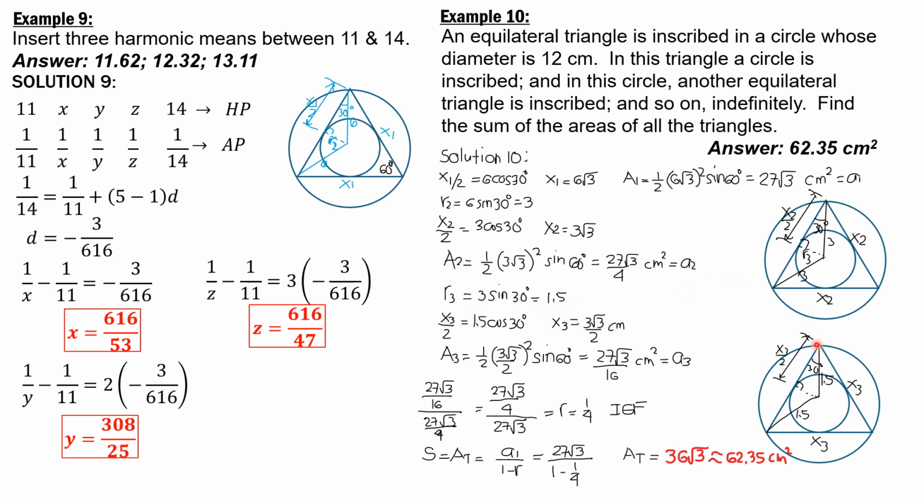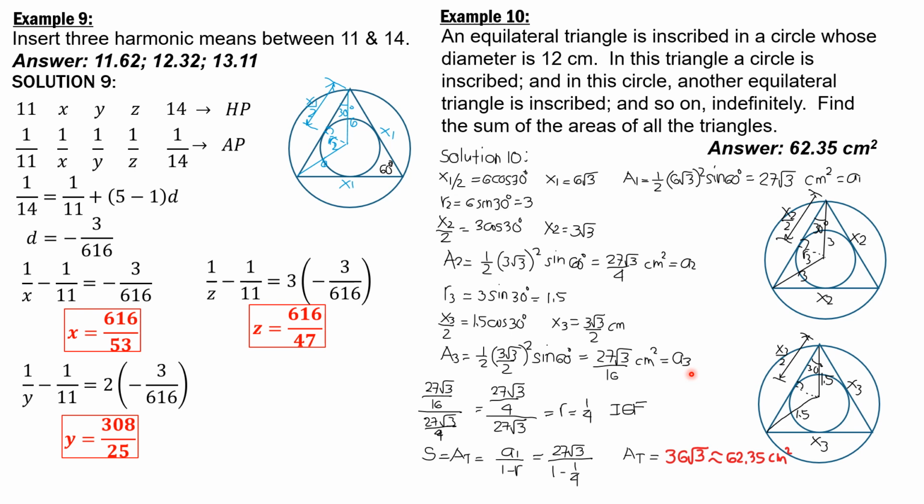Then let's transfer to this figure. The side of the equilateral triangle inscribed in this small circle is x3. So x3 over 2 equals 1.5 cosine 30. x3 is 3 square root of 3 over 2 centimeters. Area 3, therefore, is 1/2 x3 squared times sine of 60 degrees. So it is 27 square root of 3 over 16 square centimeters.